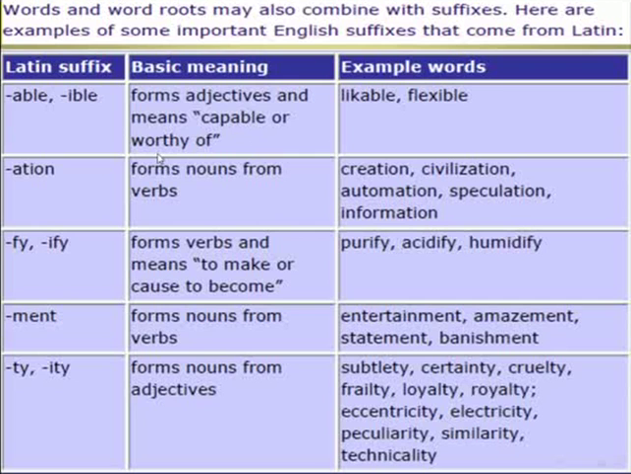and means capable or worthy of. Examples these days: likable, flexible. Latin suffix ation. It forms nouns from verbs. Examples these days: creation, which means to create; civilization, to make it or to civilize it; automation, to make it automatic; speculation and information.